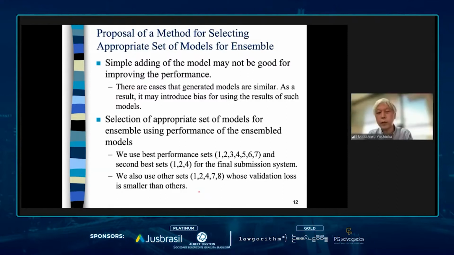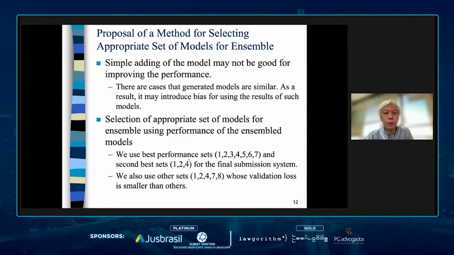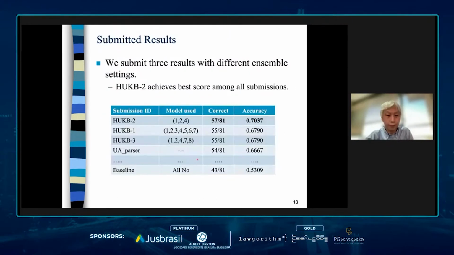From this result, we found that simply adding models may not be good for improving the performance. So it is necessary to have a mechanism to select an appropriate set of models for ensemble. So we use evaluation data because these 2 sets are good for testing of the training data. We are picking up these pairs for the best performance systems of the submission.